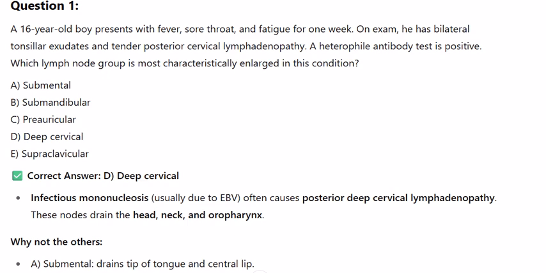A heterophile antibody test is positive. Which lymph node group is most characteristically enlarged in this condition? A. Submental, B. Submandibular, C. Preauricular, D. Deep cervical, E. Supraclavicular. Correct answer, deep cervical.